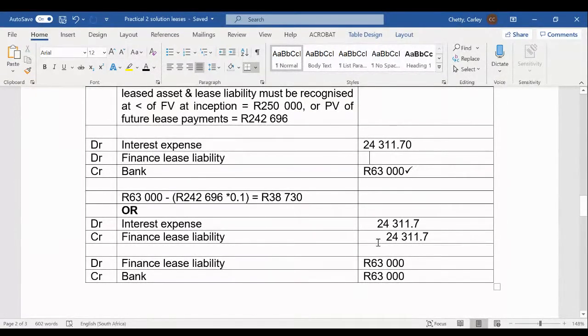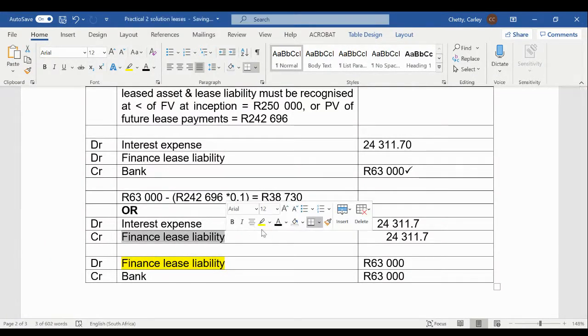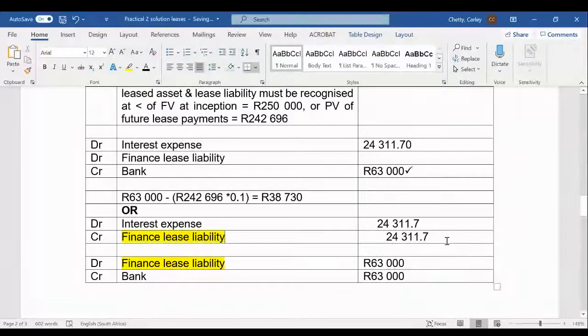If you look at these two journal entries, the common account is your finance lease liability. So in the combined journal entry there's only one line item called finance lease liability.